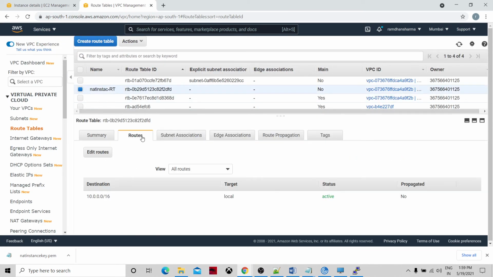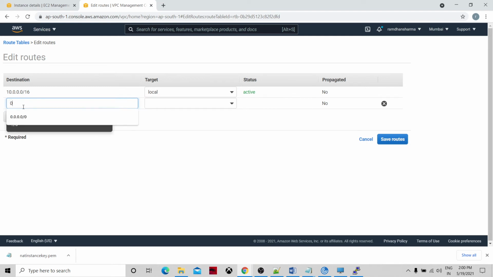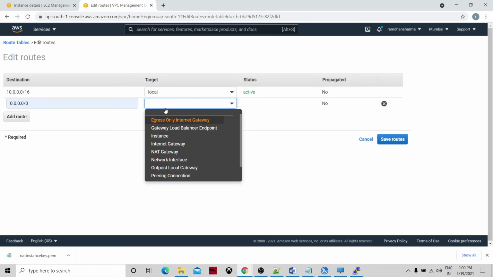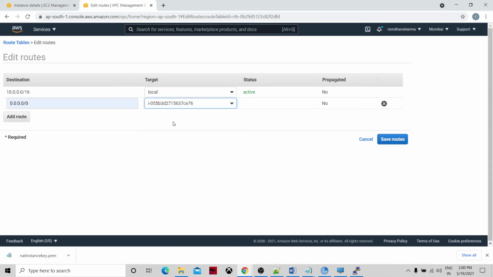Now I have to add the routes. Add the route. The internet destination is 0.0.0.0/0. What is the target? Our private instance target would be the NAT instance, and I'm going to give this machine address.